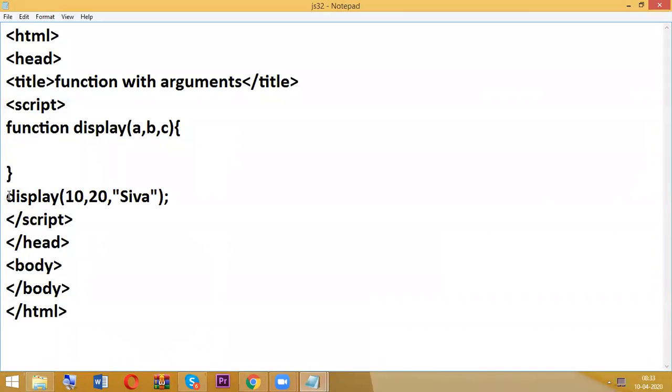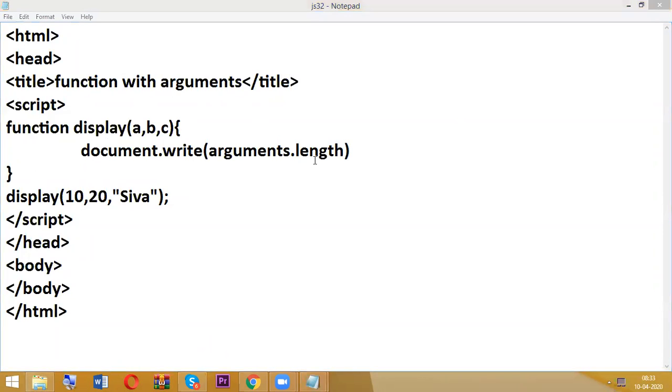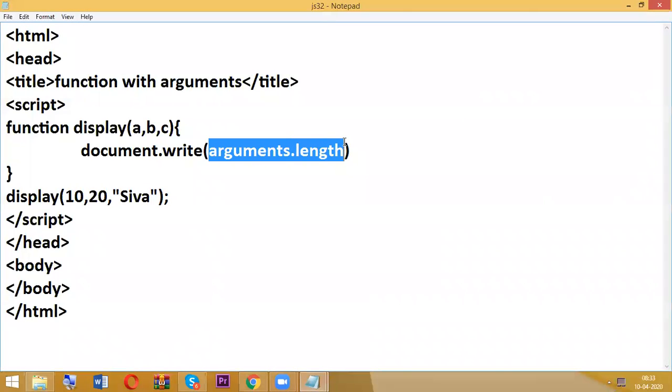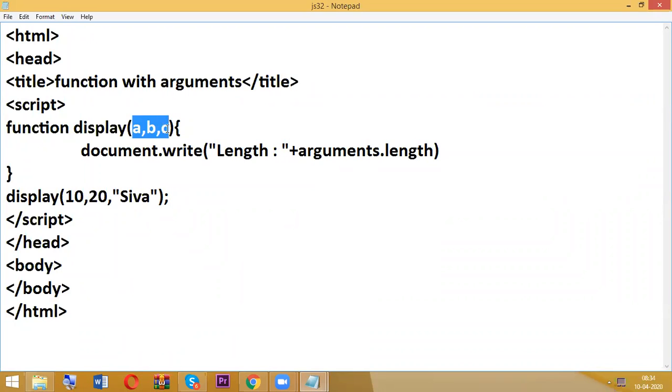So my first step, I am calling the function. My first step is I want to display the count, how many arguments we are having. Okay, so arguments dot length. Here length is nothing but count. So how many arguments we are having. So it's very clear that we are having 3 arguments.